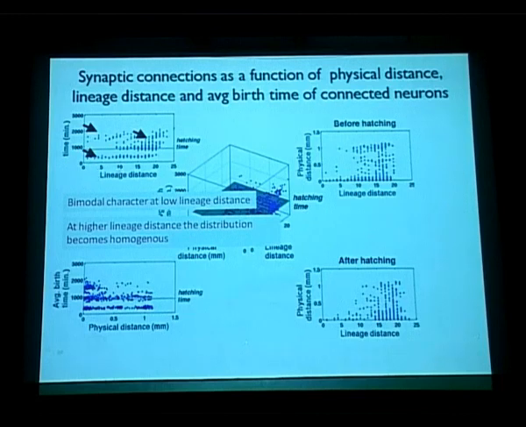You have a lot of neurons growing at this time and a lot being generated here, but this becomes homogeneous when lineage distance increases.